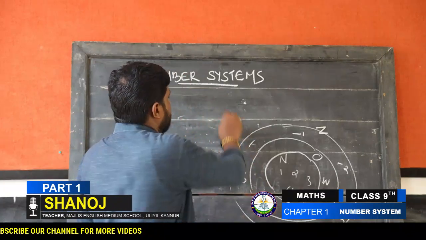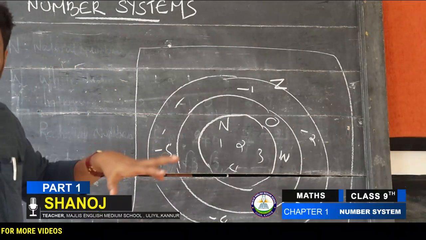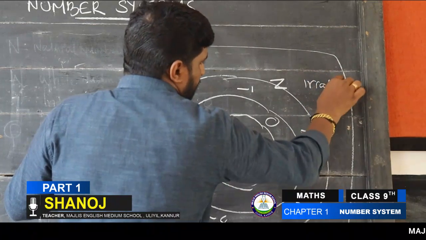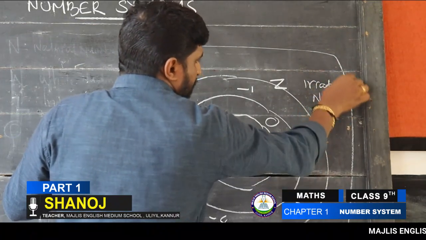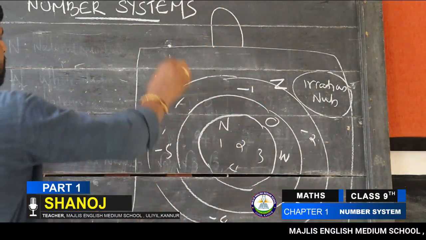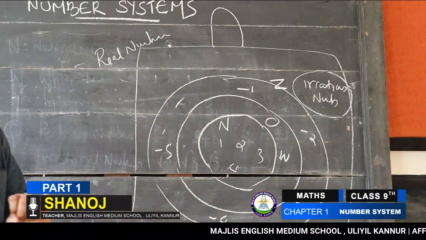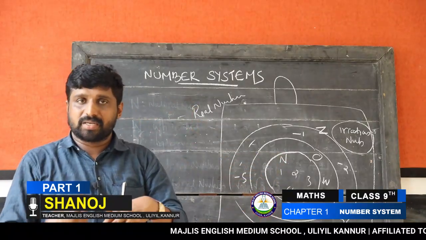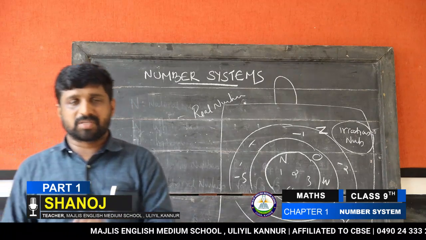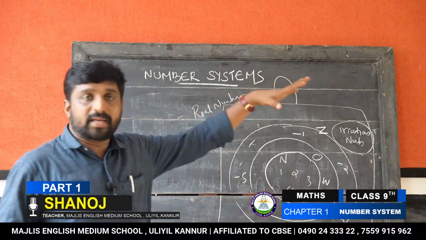When we put all of this together in a bag, this bag can include irrational numbers also. When we include irrational numbers also, this is considered as real numbers. This bag is known as real numbers. The real numbers include all numbers: natural numbers, whole numbers, integers, fraction, decimal, positive numbers, negative numbers, prime numbers, composite numbers, decimal numbers, fraction, rational, irrational, all together known as real numbers.